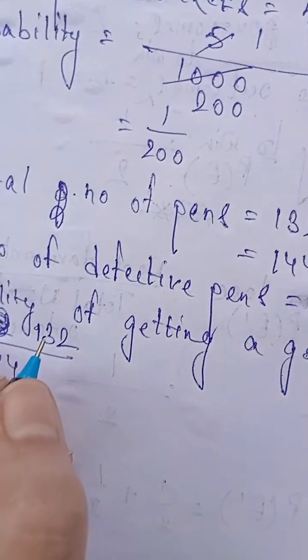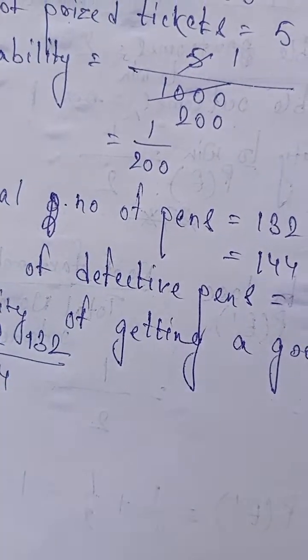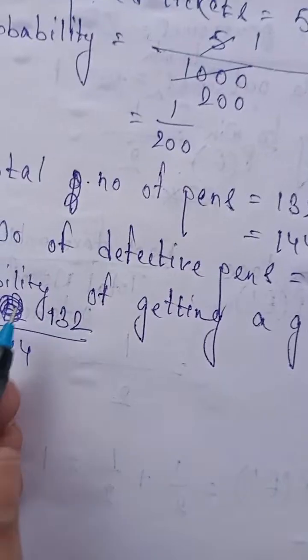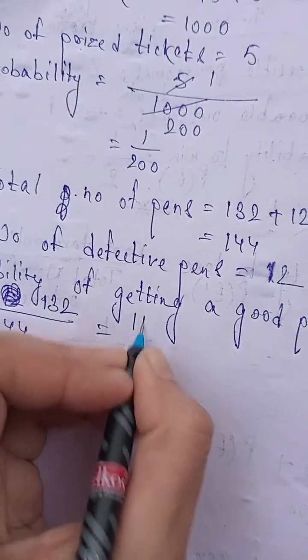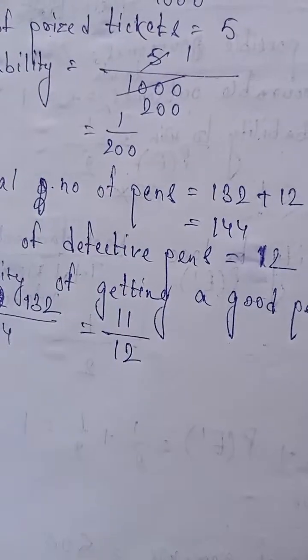And what is the total number of possible outcomes? That is the total number of pens we have, be it good or be it bad. That is 144. So 132 by 144. Let's divide it by 12. 132 divided by 12 is 11, and 144 divided by 12 is 12. So the probability of getting a good pen is 11 by 12.